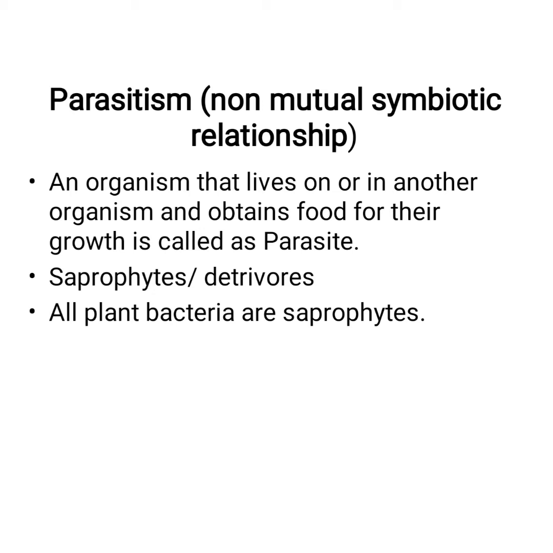First is parasitism. It is a non-mutual symbiotic relationship. That is, an organism that lives on another organism. For what does it depend on the other organism? For food, for reproduction, for growth, multiplication, etc. It depends on other organisms, okay? Ultimately, it harms the host organism. It reduces the efficiency of the host organism, okay? That is a parasite, okay? The removal of nutrients and water from the host plant by the parasite reduces the efficiency of normal growth of the plant, okay? And further development and reproduction also get affected because of these parasites, okay?